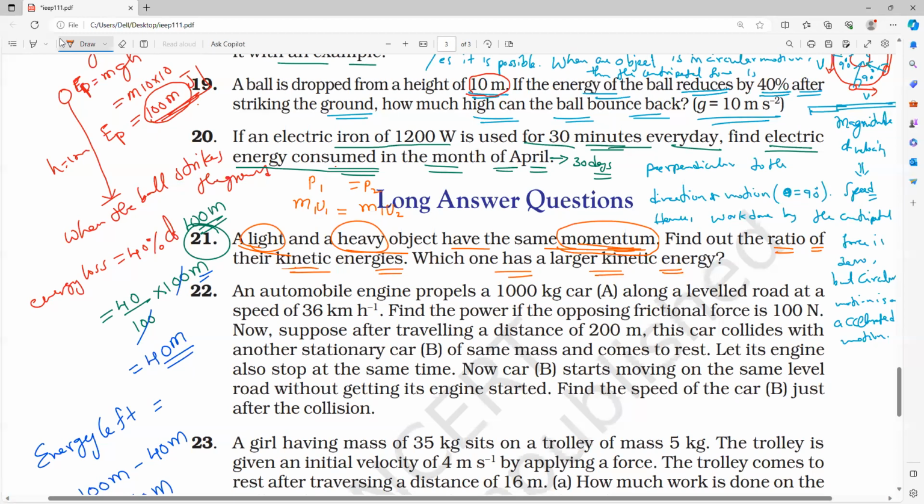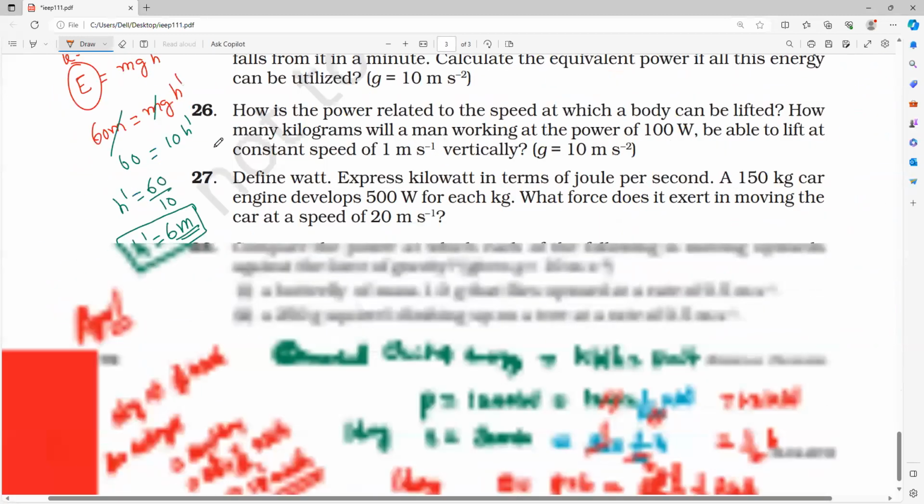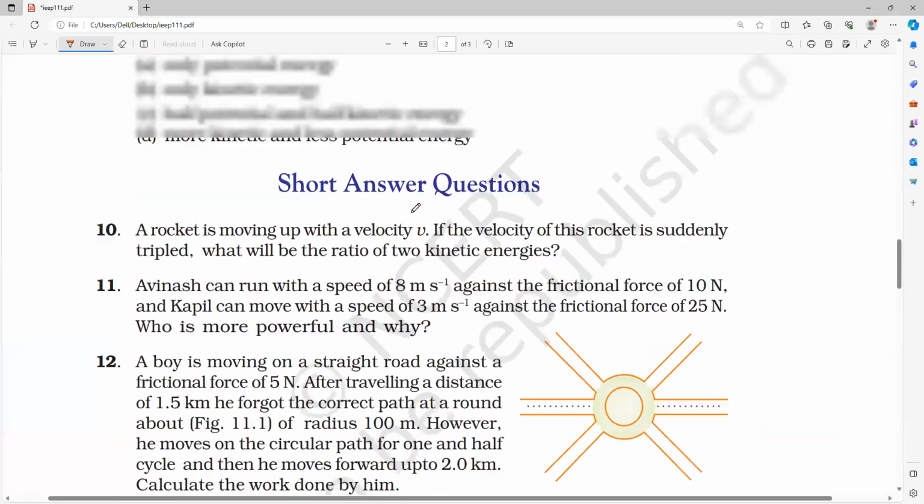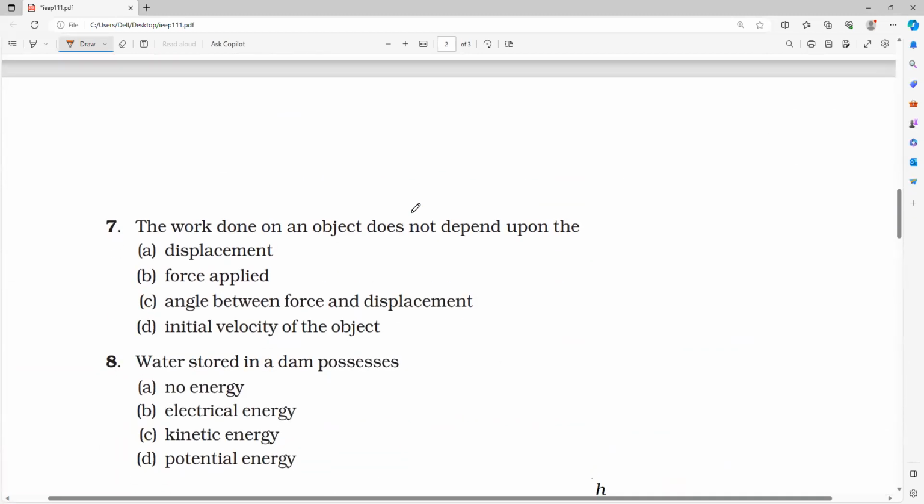Questions like these will come, you don't need to worry or feel tension. Just calculate normally. It's very simple. Momentum is equal, so we proceed now. Momentum is equal means what?